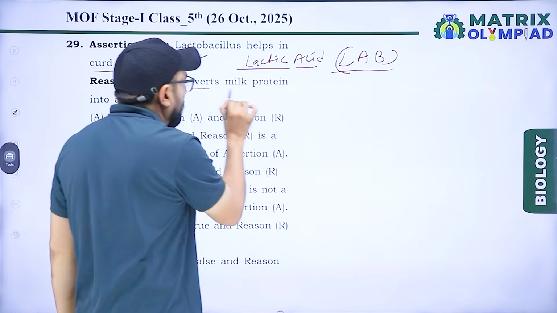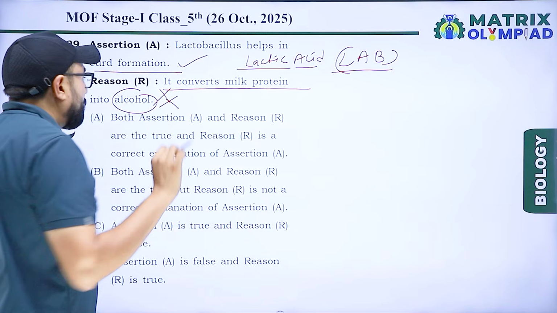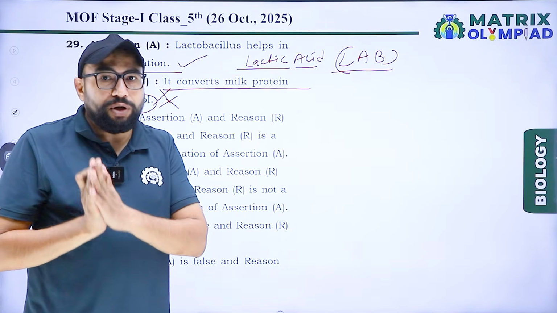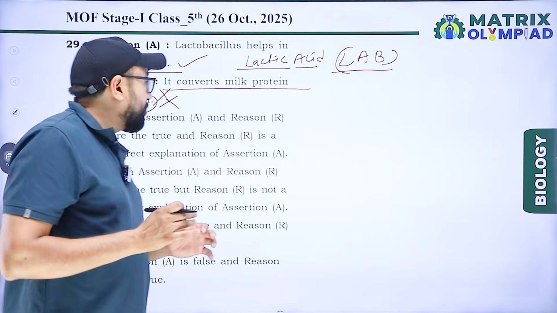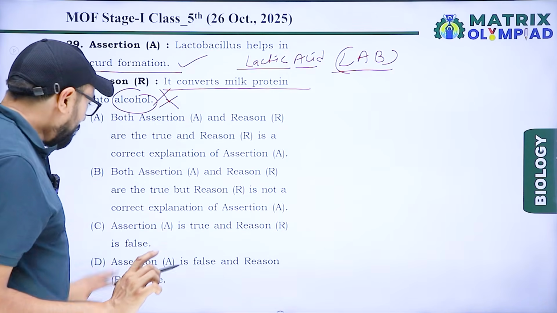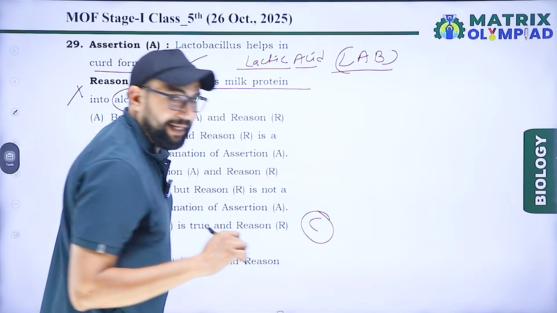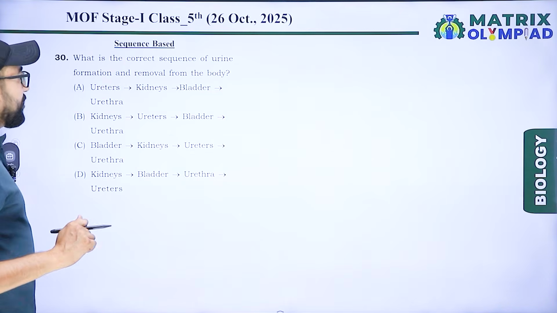Convert milk protein in alcohol is wrong because alcohol is formed in the absence of oxygen in anaerobic respiration. So the reason is wrong. The assertion is true. Option C is correct for this question.